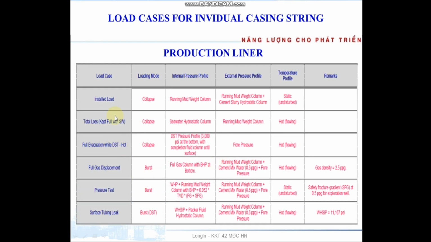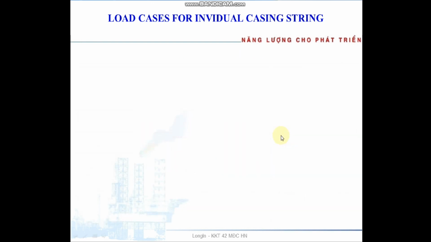Production liner, the same. We have some load cases: install load, total load, full evacuation, DST, full gas replacement, pressure test, and surface tubing leak. Here is the internal pressure profile, here the external pressure profile, and the temperature profile here.